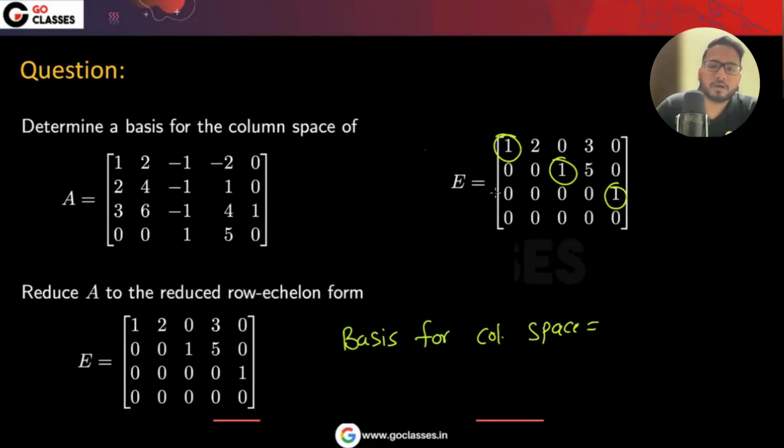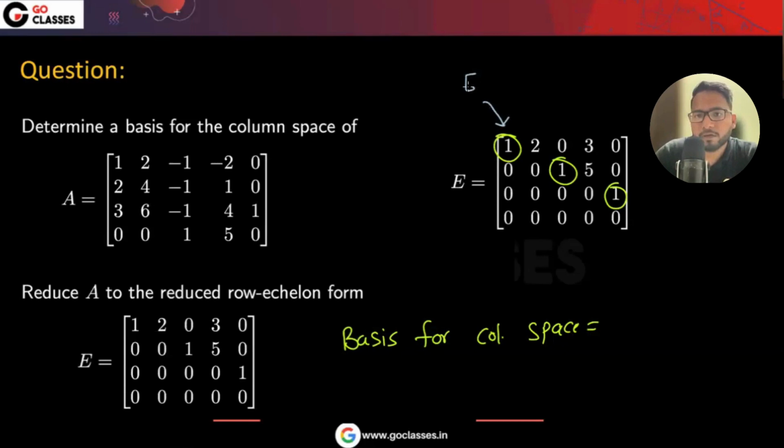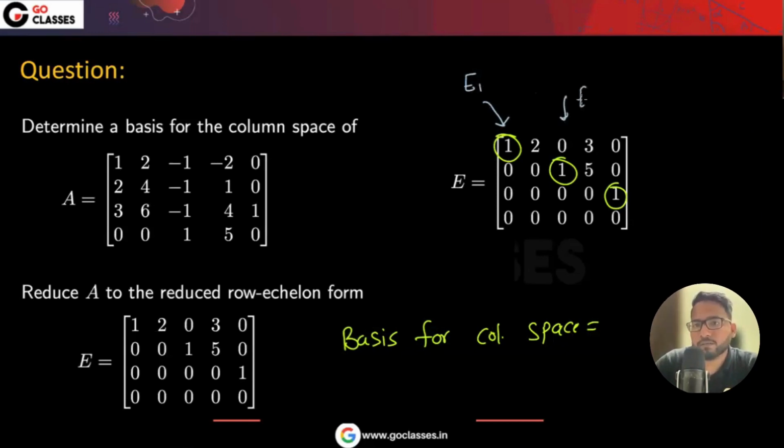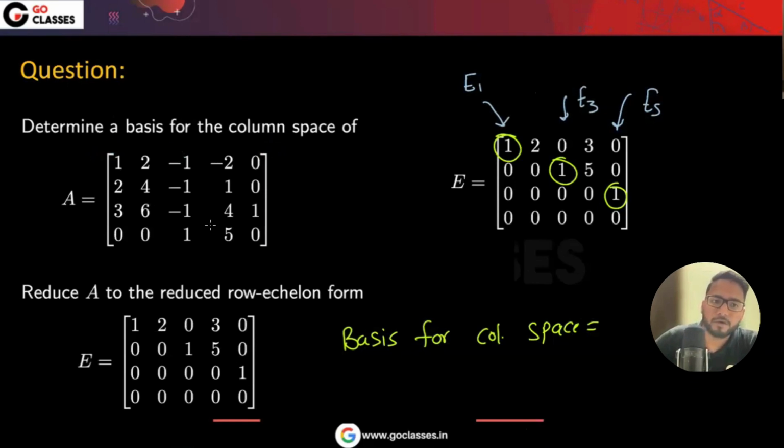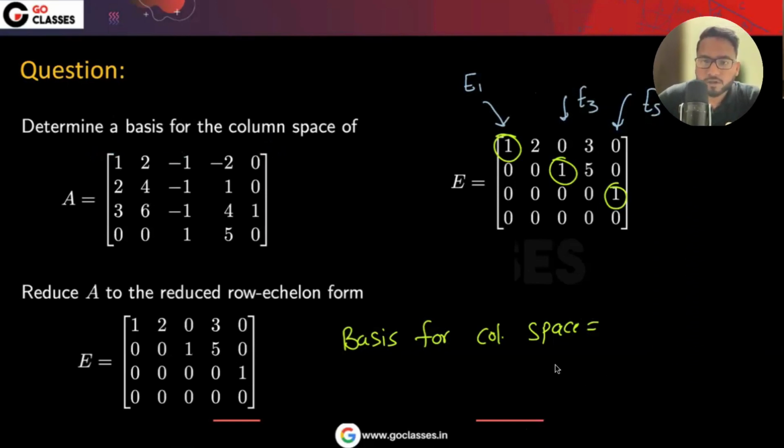Which columns will be here? Let's suppose this is column number E1, this is column number E3, this is column number E5, this is column number A1, this is A3, A5. So what is the answer? Yeah, from A, right? So basically from A will be the answer. I hope everyone understood.